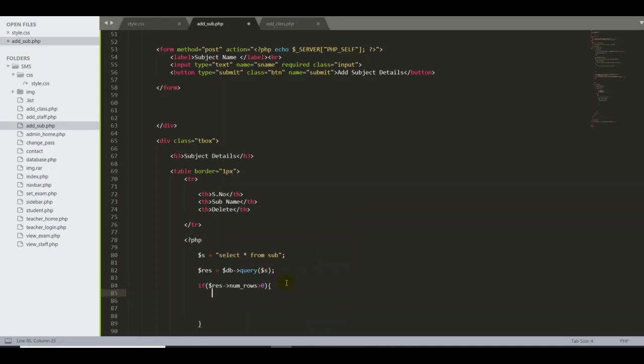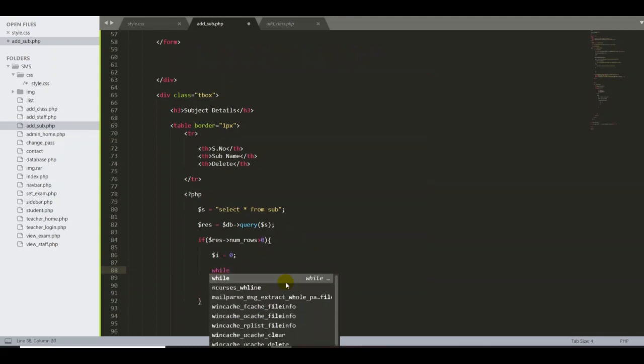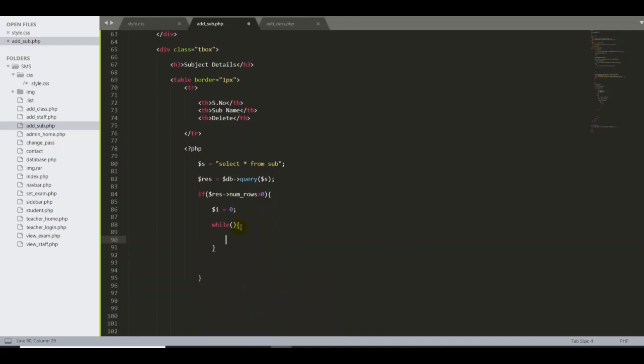So I'm going to declare one more variable for my serial number. So i equal to 0 semicolon. Then I can start with the while loop, because the while loop is for fetching all the data. Open close bracket and open curly braces. Inside the while loop, for example, I have stored all my data in a variable.